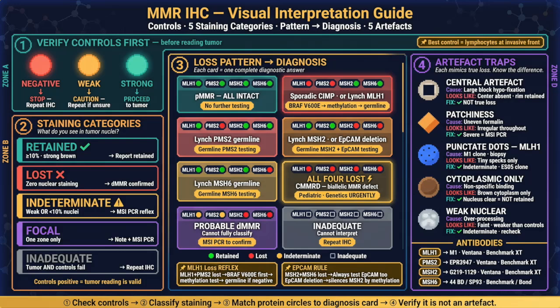Check the controls before you read. Right internal stain is what you need. 10% strong, retained is true. No nuclear stain, loss comes through. Weak or faint or less than 10, call it lost and test again.